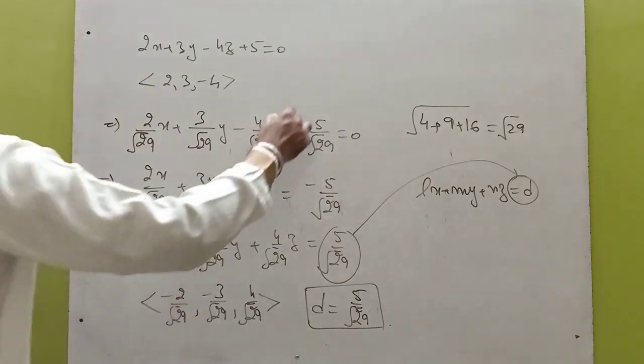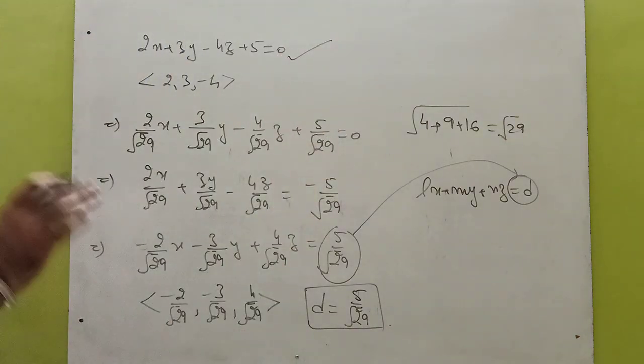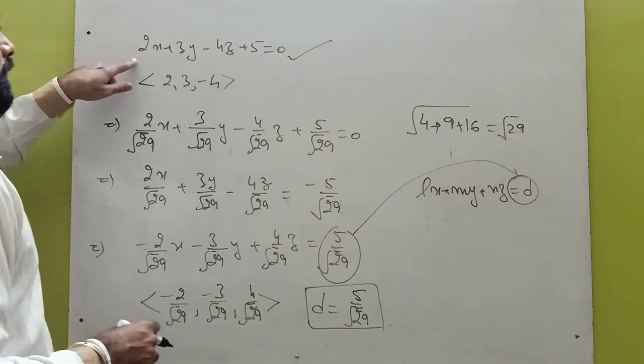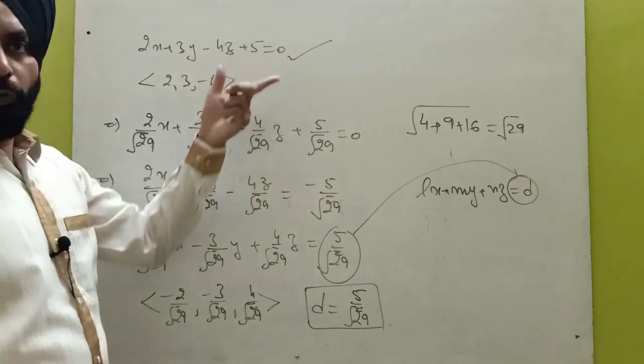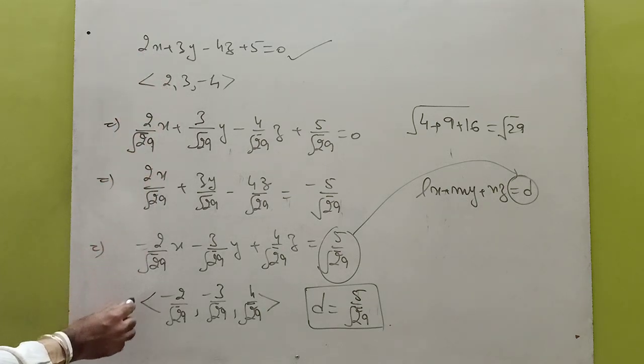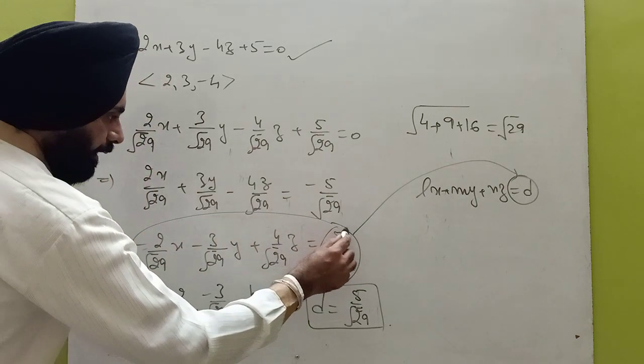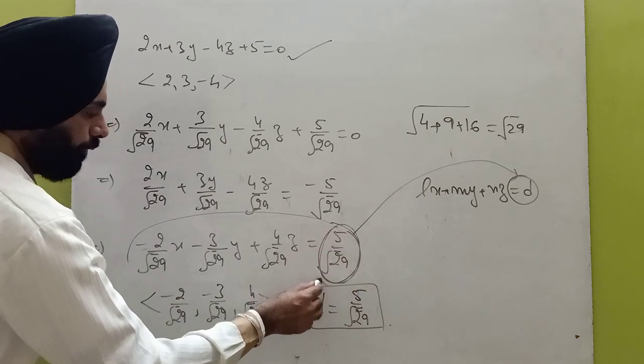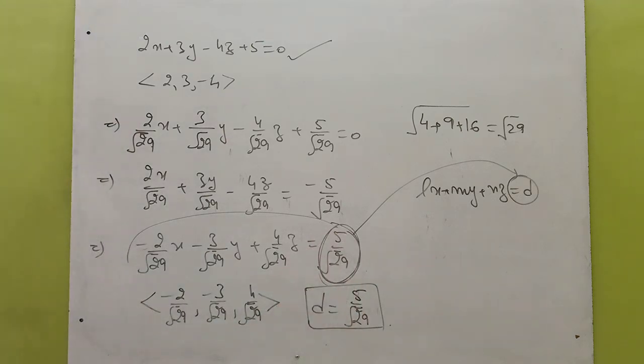Suppose that you are given this equation in the paper and asked about the distance of the plane from the origin. So first of all we have to convert it into the normal form, and after converting, the right hand side will be the distance of the plane from the origin.